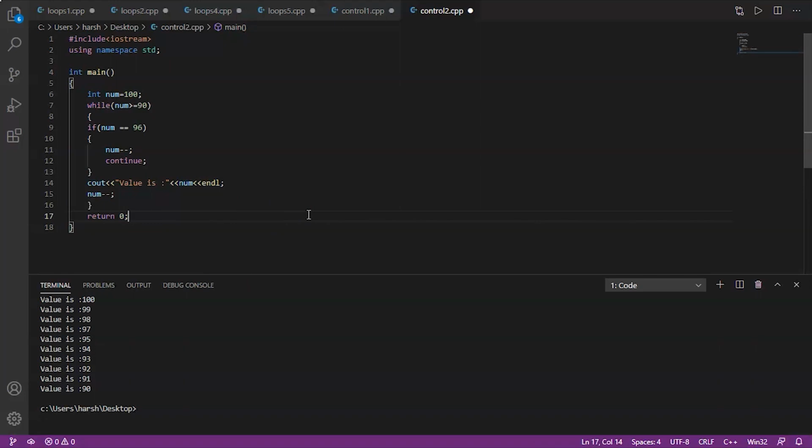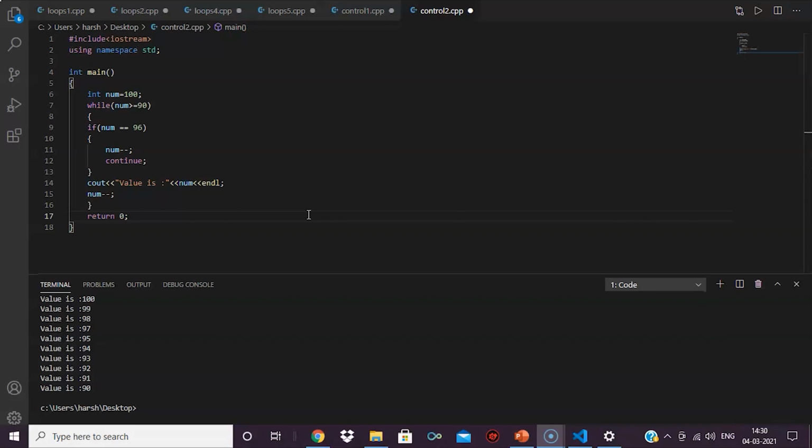In order to understand these examples better, you must try more examples on each of these loops and control flow statements so that it will be easier for you all.